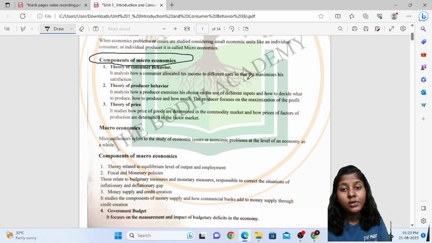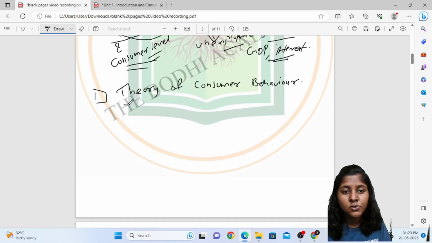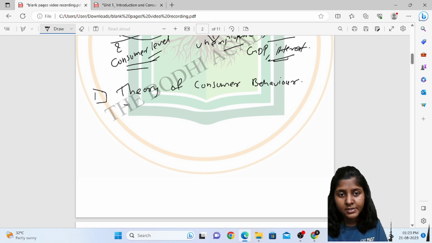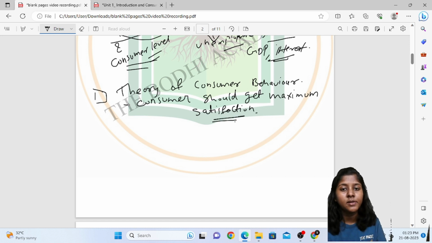He will use it for different uses, and the only motive is that the consumer will get maximum satisfaction out of his income. So the theory of consumer behavior is that a consumer should get maximum satisfaction. Only this deals with the theory of consumer behavior. It deals with the maximum satisfaction of the consumer.